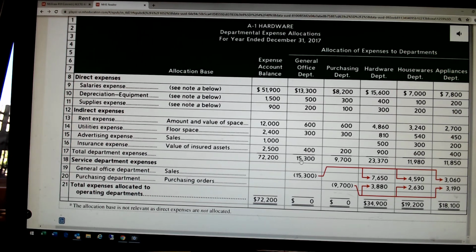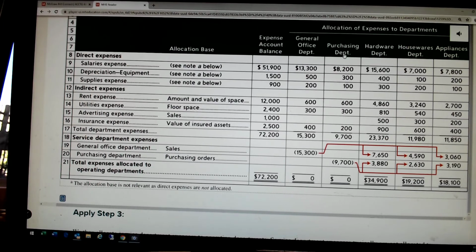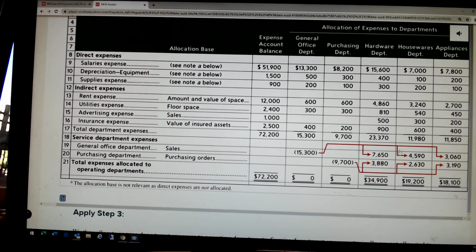Now the third step is to allocate the service departments, because they are simply here to service the profit centers. We need to allocate their total cost to the profit centers. So we start with the general office department.